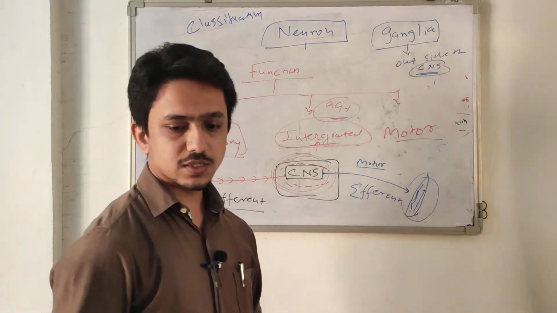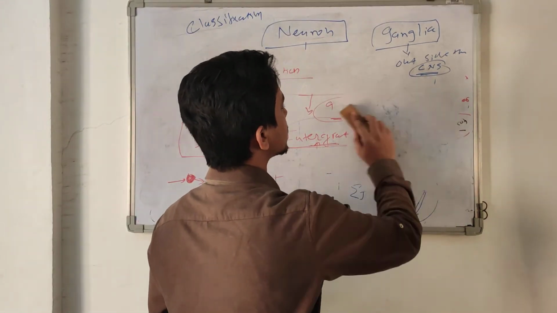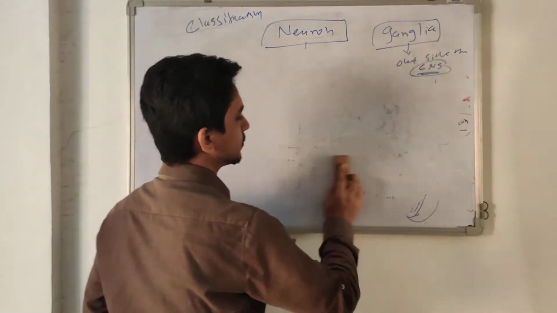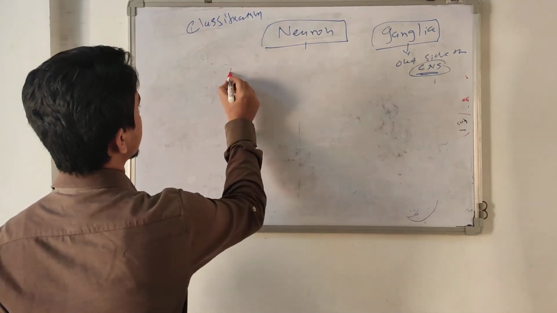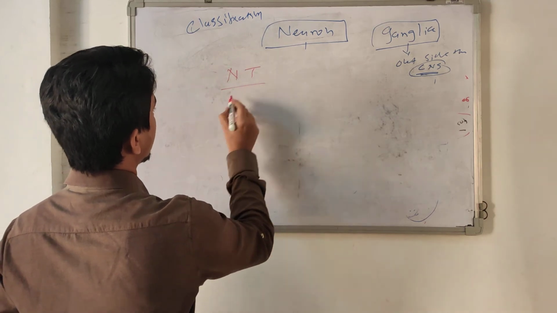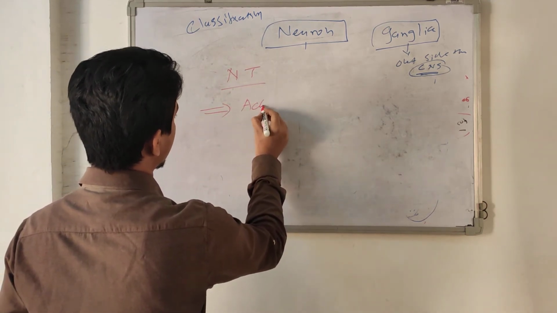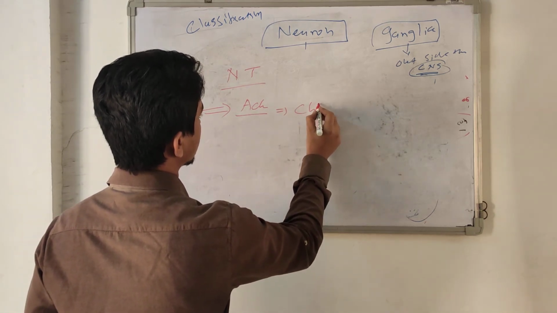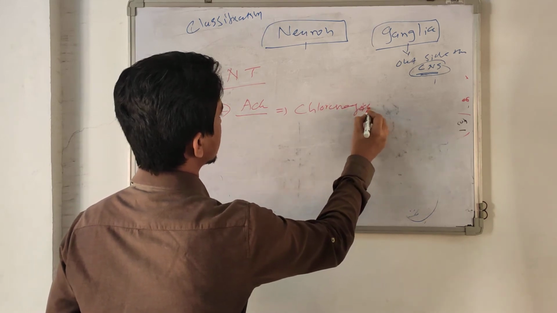The next classification is as per the neurotransmitter released from neurons. Some neurons release acetylcholine, so this is called a cholinergic neuron.